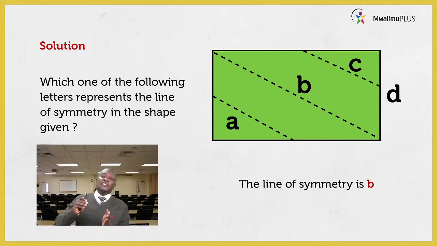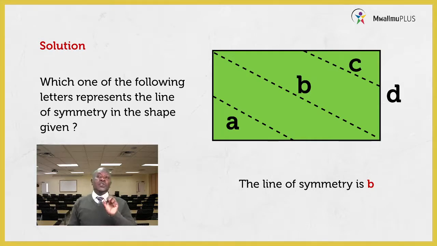So you find that the line of symmetry in that figure is B, because it is the line that divides that shape into 2 equal parts, from that corner to the other corner. You find we talk about it diagonally. Again, this shape also you can divide into 2 equal parts by folding it upside down. For the other corner from the right, you take the left, you bring them together, you also get a line of symmetry. Or you take the top part and the bottom part, you fold them together, again you still have the line of symmetry.